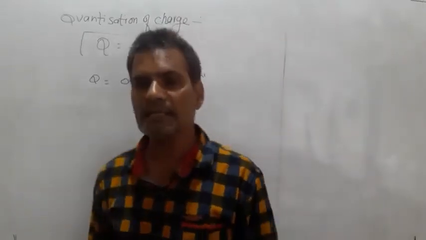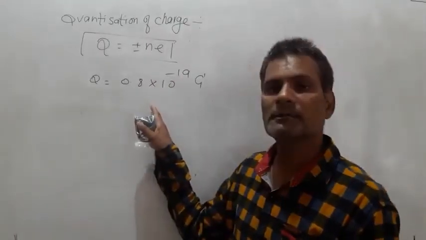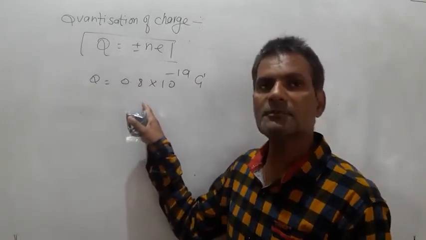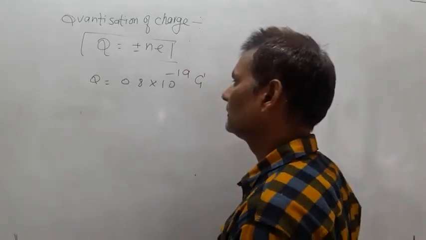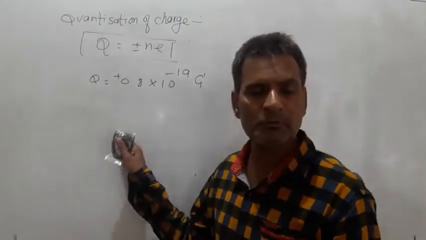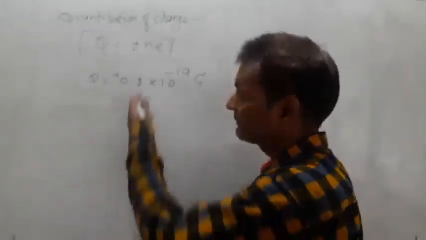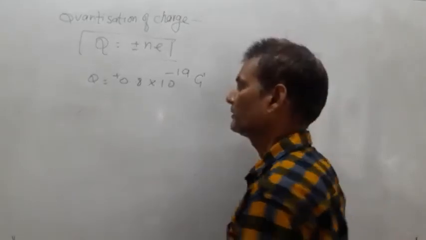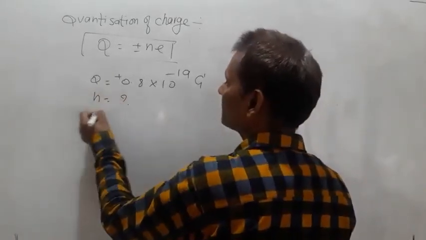My question is, is it possible that the body has a charge of 0.8 into 10 to the power minus 19 coulomb? Let us find out the number of electrons. Suppose it is positive, then the number of electrons donated by the body having 0.8 into 10 to the power minus 19 coulomb, n is to be determined.